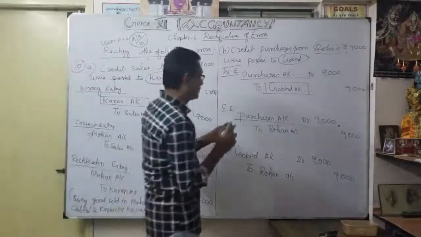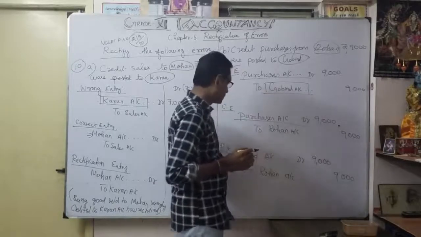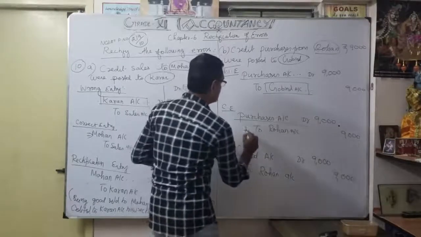That's what is very important. Just change the name. Earlier credited, now we are going to debit. Rogan as it is; we have to mention the same.